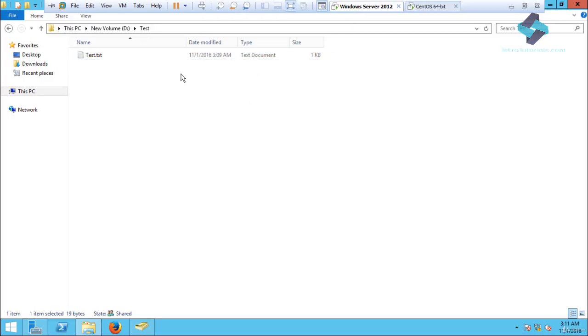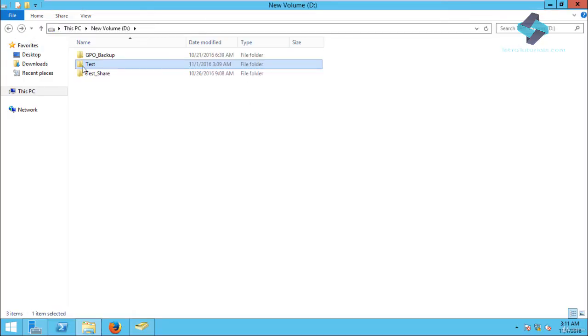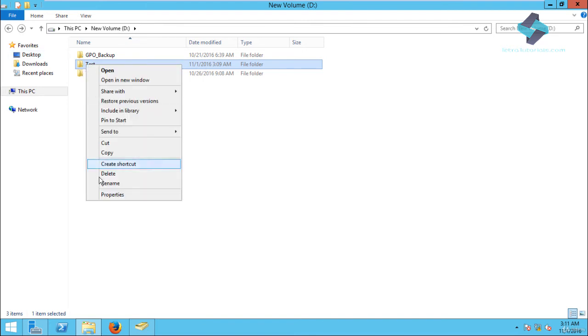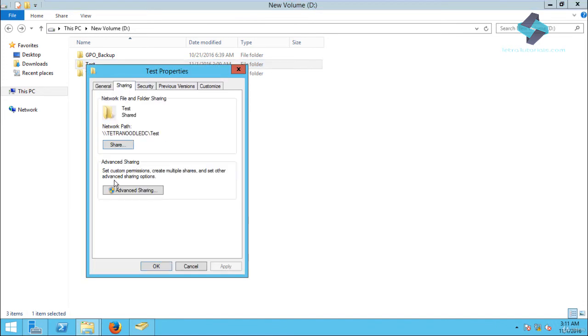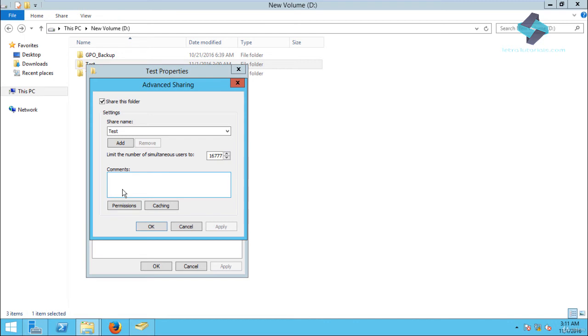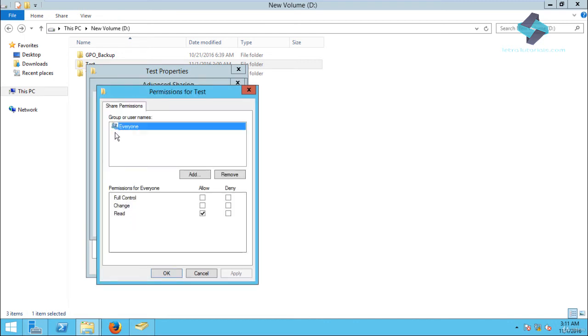Now let's switch to the Windows domain server and make a few changes to the access control for the network shared folder. Here in Windows Explorer, right-click on the folder Test again and select Properties. Switch to the Sharing tab. Click on Advanced Sharing. Then go to Permissions. This time, remove Everyone. Select the Everyone group and then click on Remove button. Now no one has any permissions on this folder whatsoever.